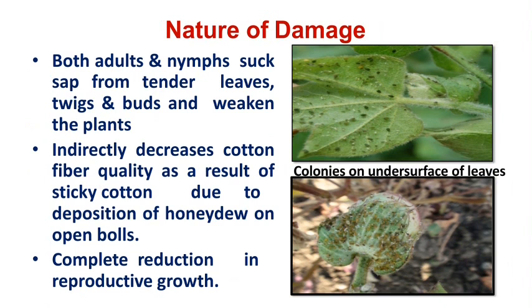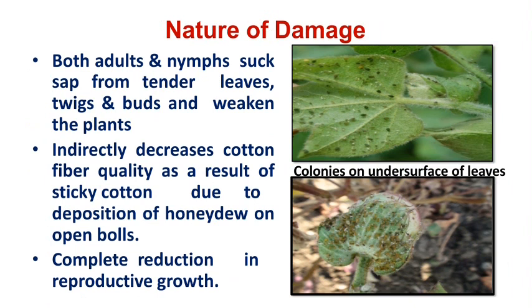Aphids reproduce parthenogenetically. It means that the female aphid directly gives birth to the young ones instead of laying eggs. Both nymphs and adults congregate on the lower surface of the leaves and different plant parts, and they start their feeding by sucking the cell sap. Both the nymphs and adults suck the cell sap from the tender leaves, twigs, and other tender plant parts, which results in the plant reducing its vitality or turgidity.